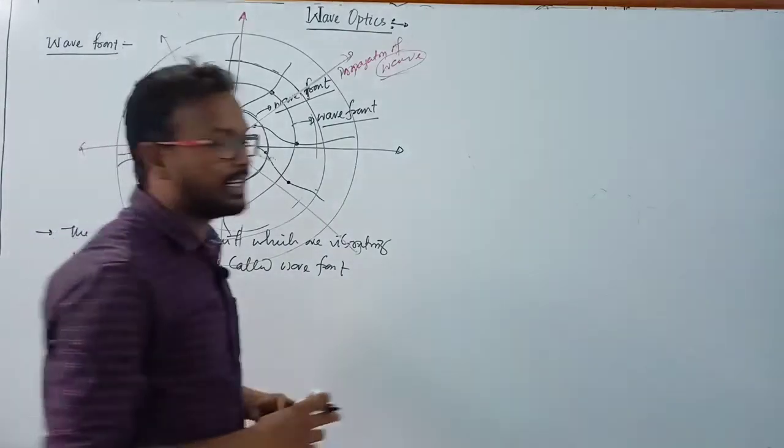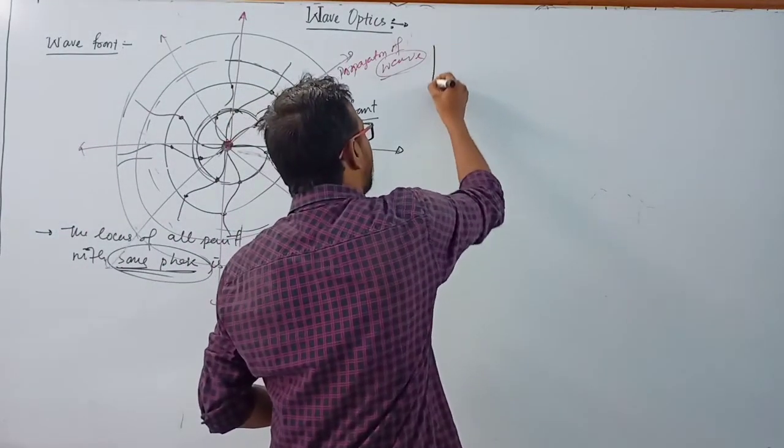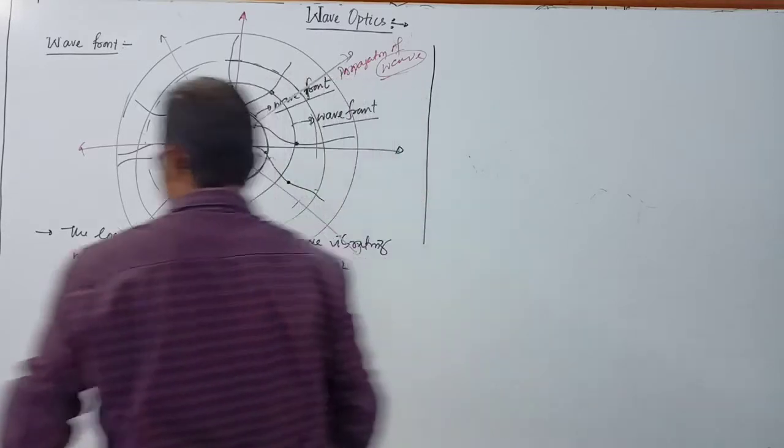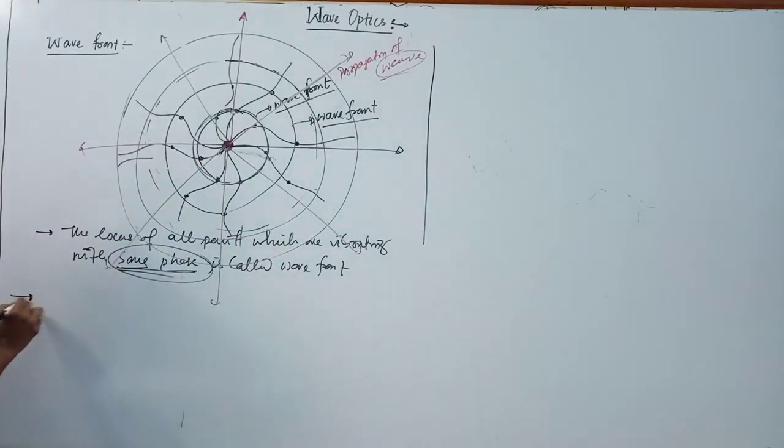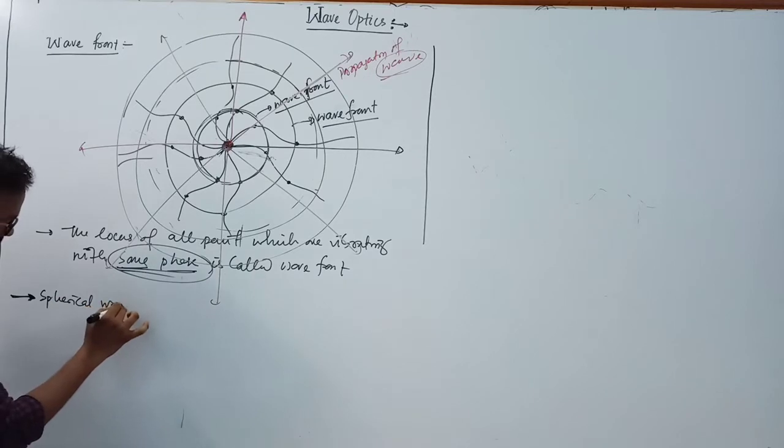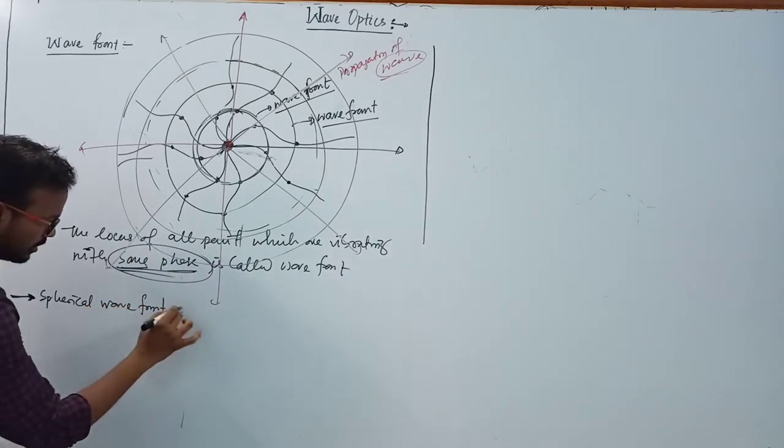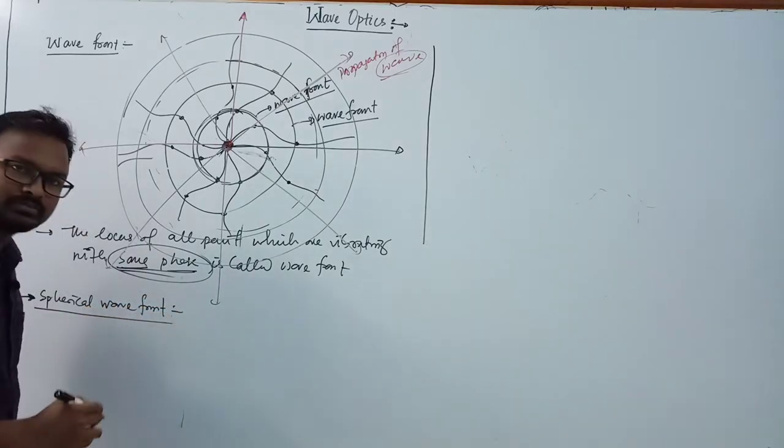is basically divided into three parts. There are three types of wave front. So first we will discuss point source or spherical wave front. Spherical wave front. So what is spherical wave front?